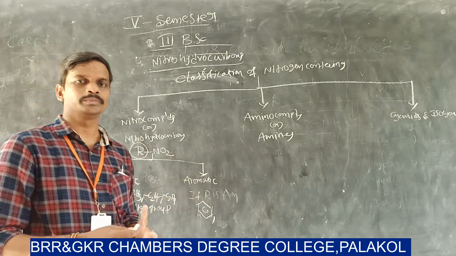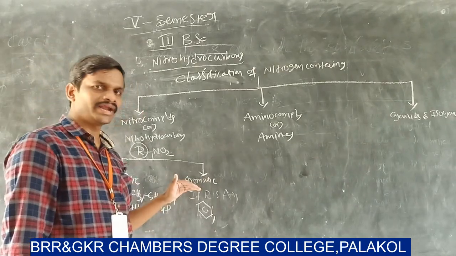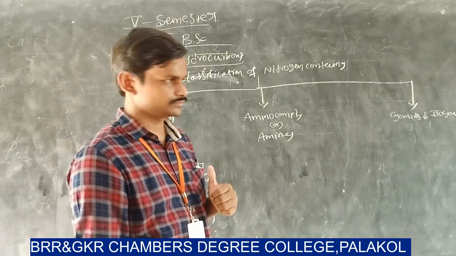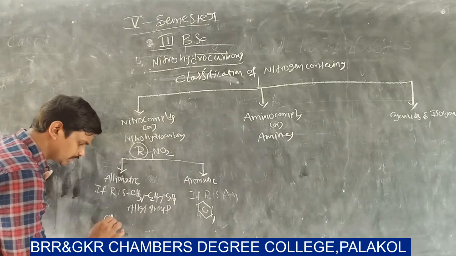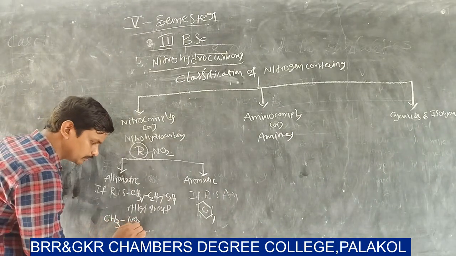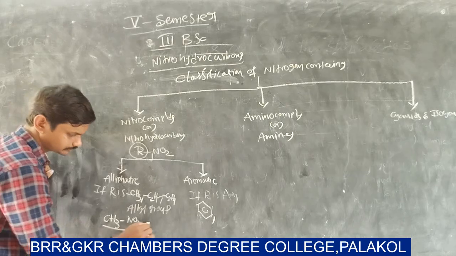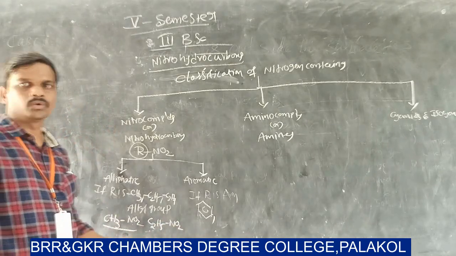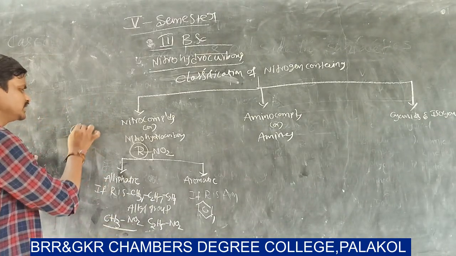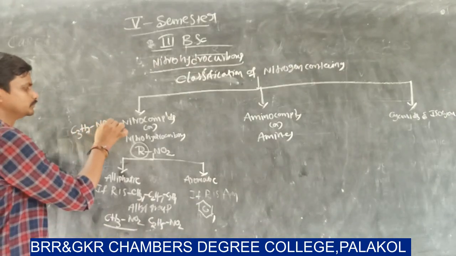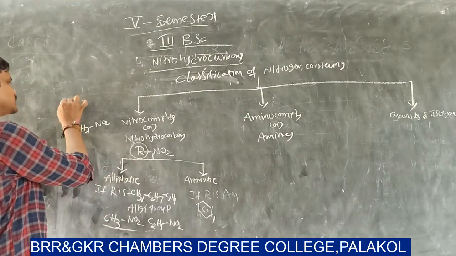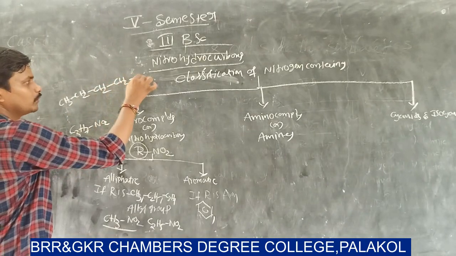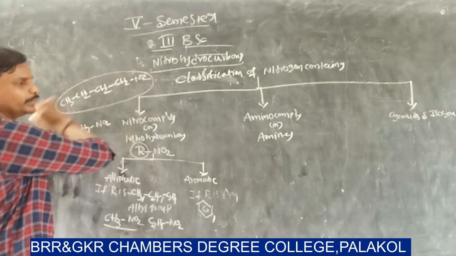That means the nitro group is attached to an aromatic system. Here are the examples: CH3NO2, nitromethane, C2H5NO2, nitroethane, C3H7NO2, nitropropane, and nitrobutane.